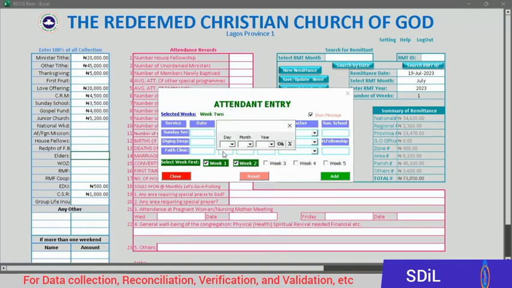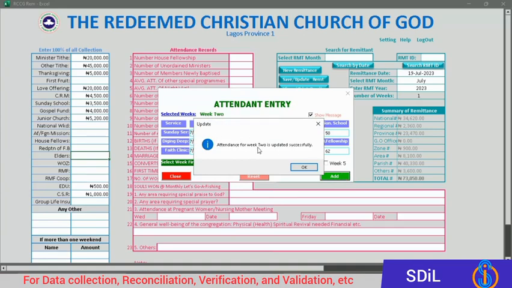Now we start again. 10th of July 2023 for Sunday. So the attendant, let's say 50 for Sunday school, then house fellowship, let's say 60. Then you submit.